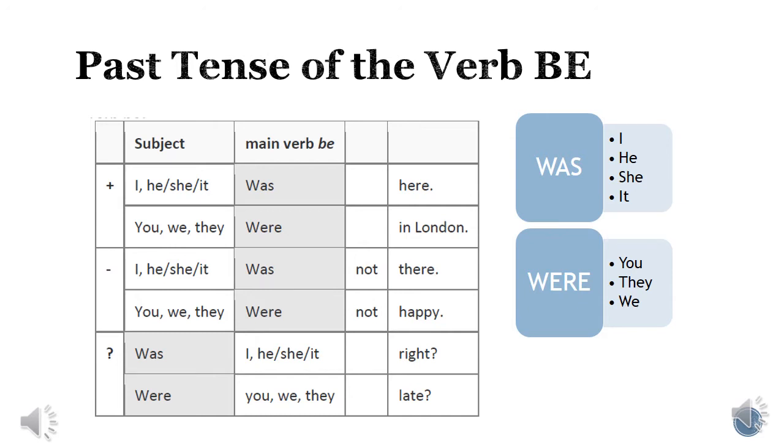In questions, we're gonna use the verb was or were, the verb to be, at the beginning of the sentence. Then we're gonna use the subject, and then we're gonna write a complement. For example, was she right? ¿Estaba ella en lo correcto? Were you late? ¿Estaba usted tarde?